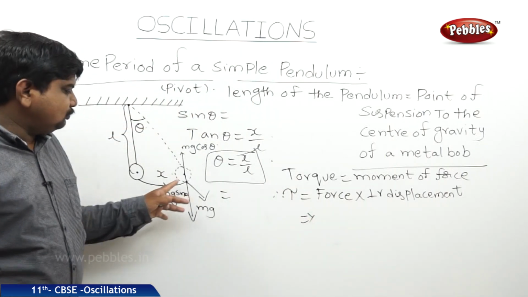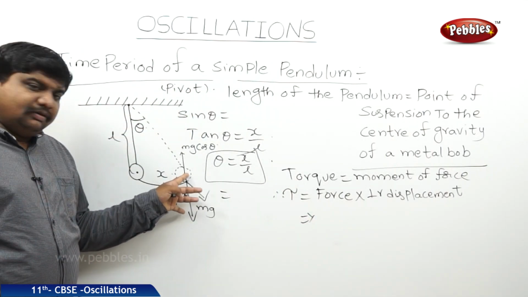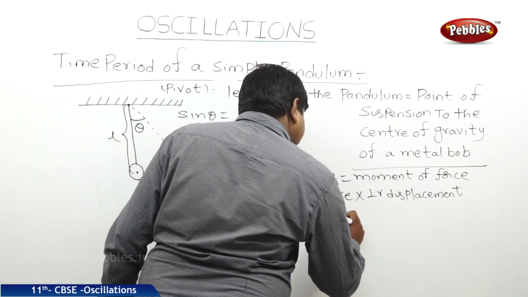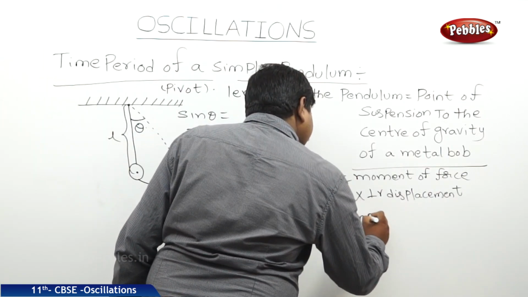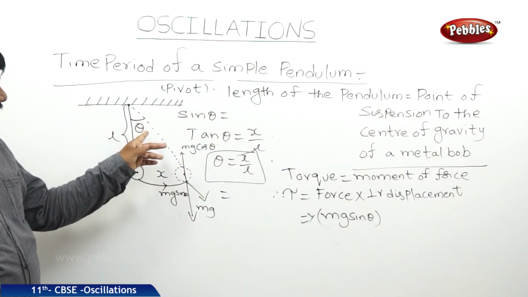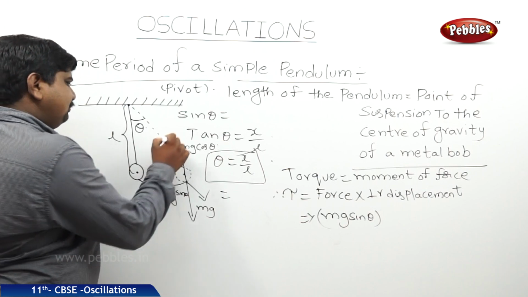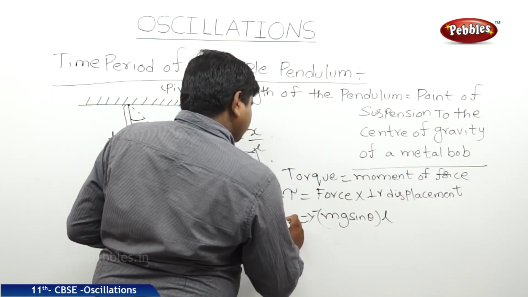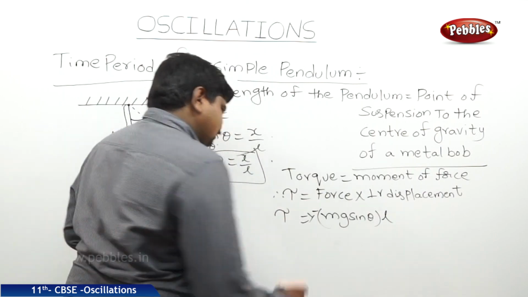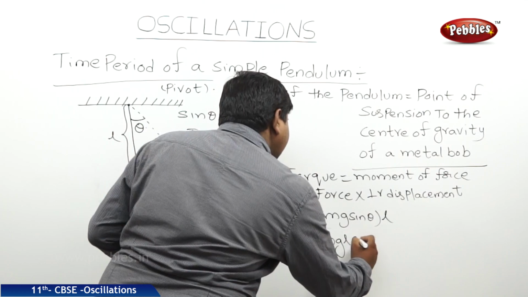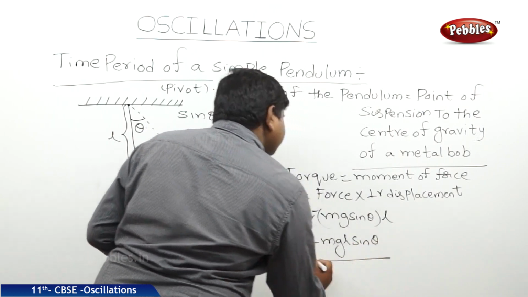The force that moved the pendulum metal bob is mg sine theta. The perpendicular displacement is L, nothing but the length of the pendulum, moved to this side, which is in the opposite direction. Tau is equal to minus mgL sine theta.